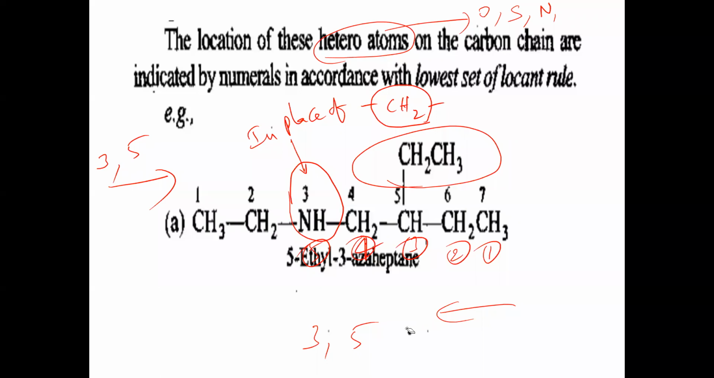That's why we have taken what now here? Hept. The word root is what? Hept. Ane. Single bonds between all the carbons, no? Ane. So heptane. 3-aza, heptane. And what is the substituent here? 5-ethyl. 5-ethyl, 3-aza, heptane. This concept should be understood here. It is a replacement nomenclature. The heteroatom should be given the lowest possible number. Is that clear?